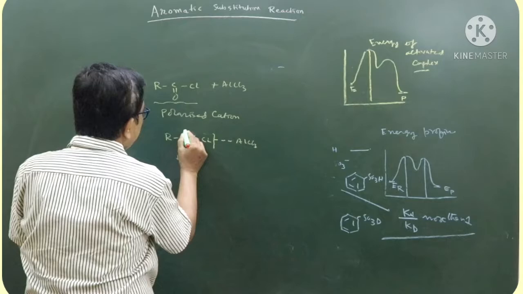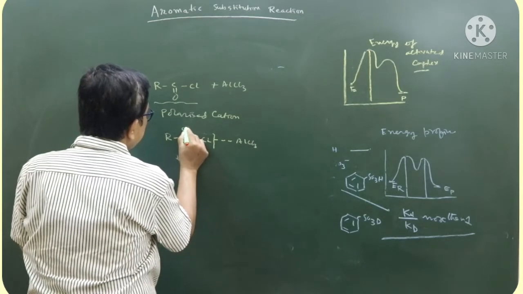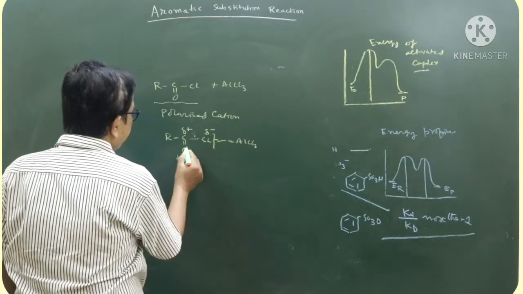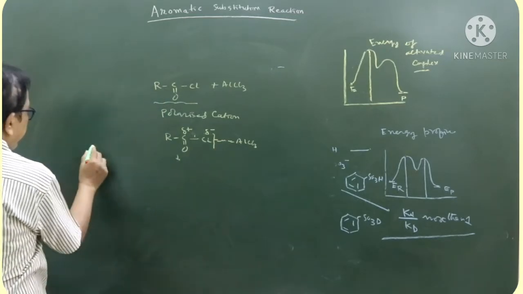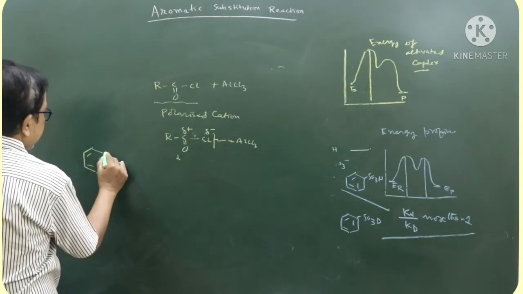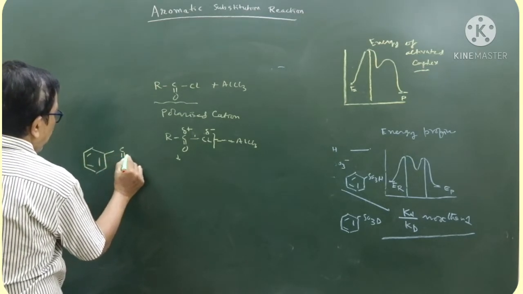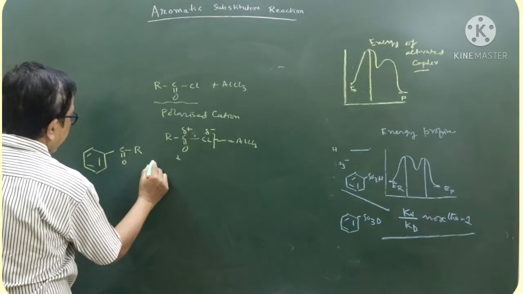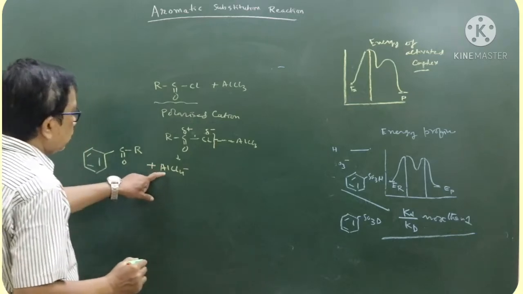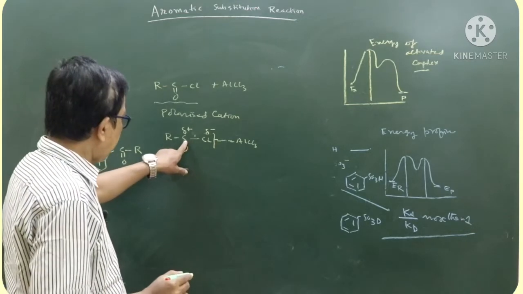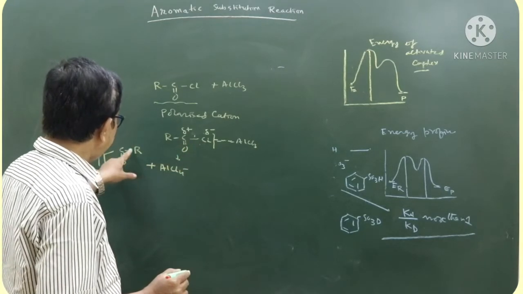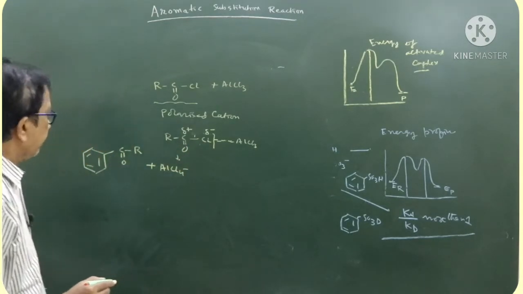In this case it will be the positive part, this will be the negative part, and it forms a polarized carbocation. Benzene when treated with this, the product will be C double bond OR plus AlCl4 minus. Similar to alkylation reaction, the carbon to which halogen is attached attacks the benzene to give the acylation reaction.